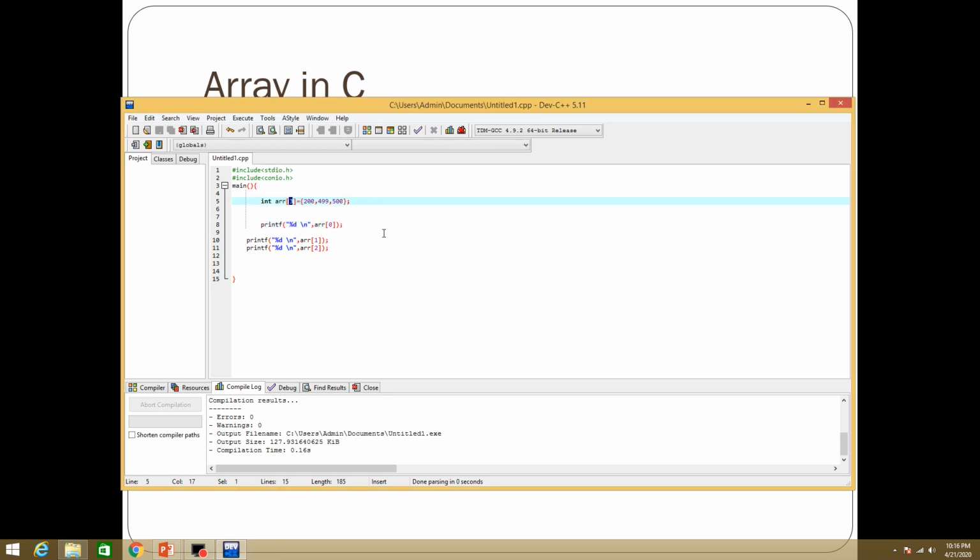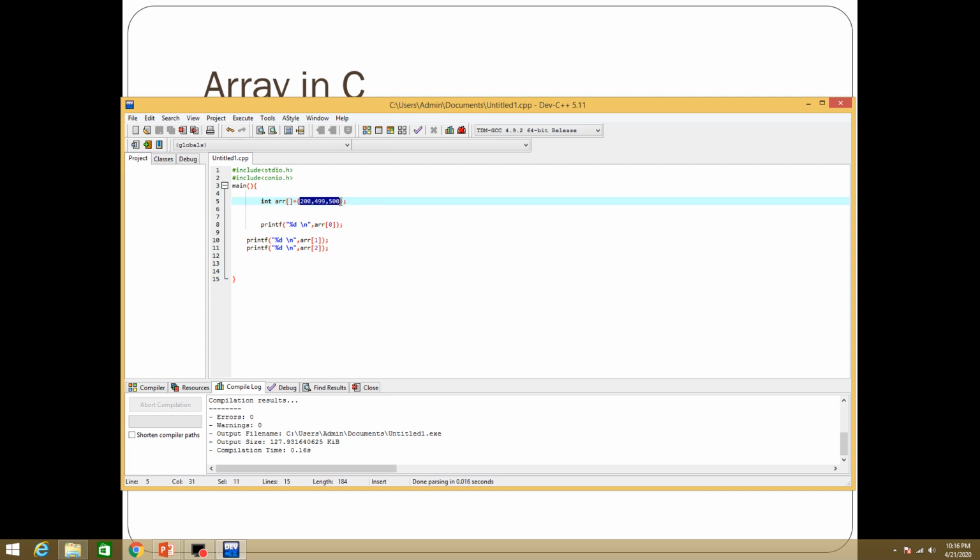I have told you that you can also leave the array size empty here, as long as you give the values. So here there are 3 values and I'm not going to give the size of the array. The compiler will itself give the size. It will check how many values there are.